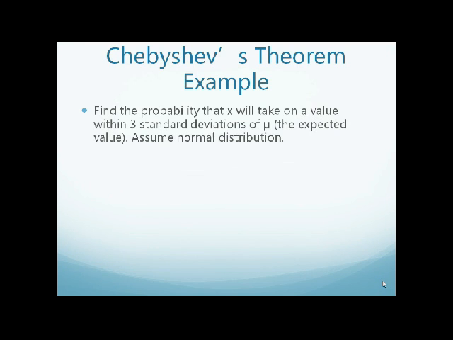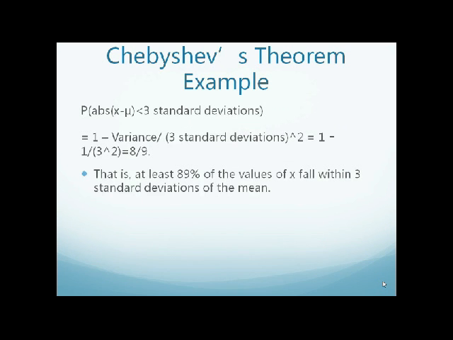Now let's look at an application for Chebyshev's theorem. Let's find the probability that x will take on a value within 3 standard deviations of mu. Assume a normal distribution. So the equation is that the probability that |x minus mu| is less than 3 standard deviations will equal 1 minus the variance of this distribution divided by 3 standard deviations squared.